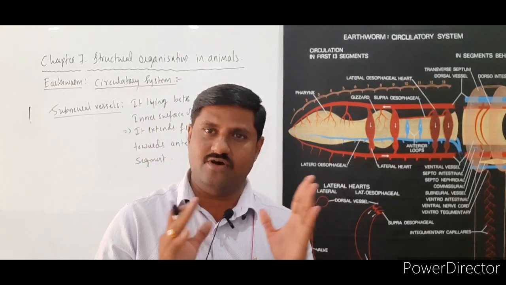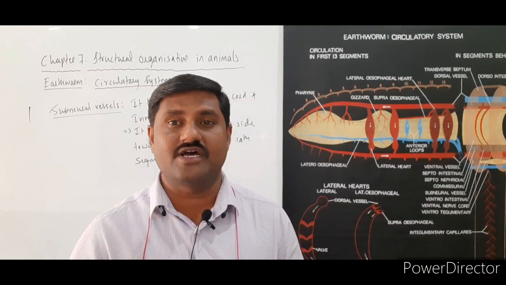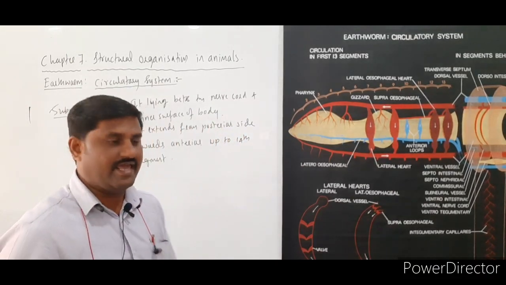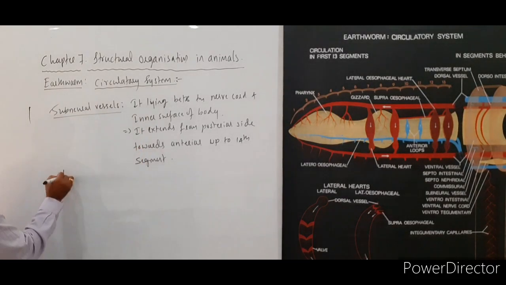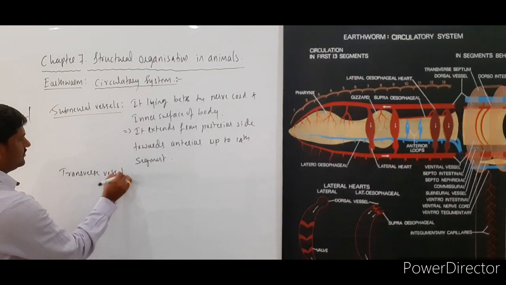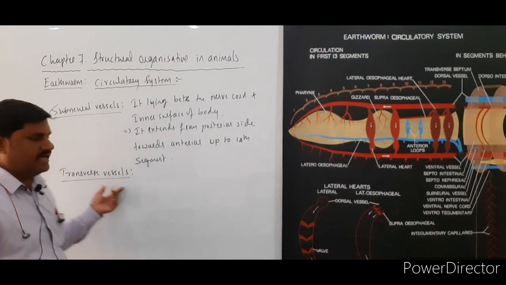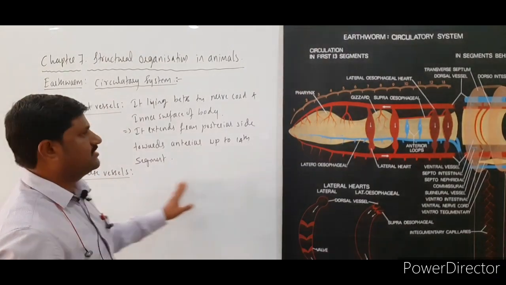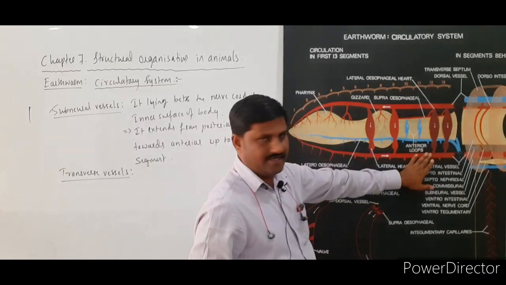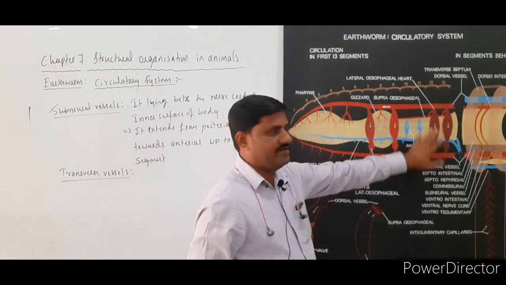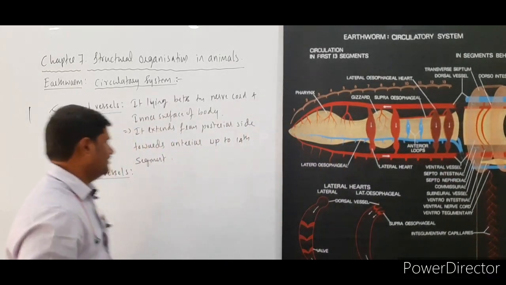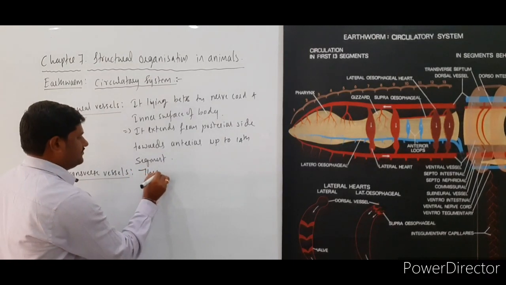By this we finished longitudinal vessels, and now we shall start with the next vessel, that is the transverse vessel. As the name says, they are lying transversely. What are these transverse vessels? These are the specialized vessels that connect the longitudinal vessels. These longitudinal vessels are connected with the help of the transverse vessels.